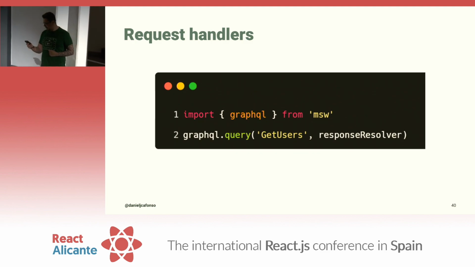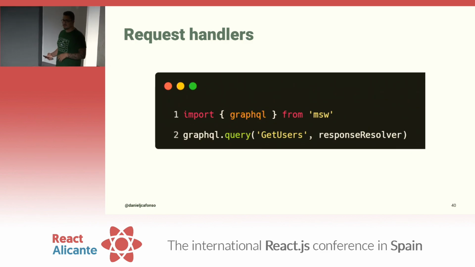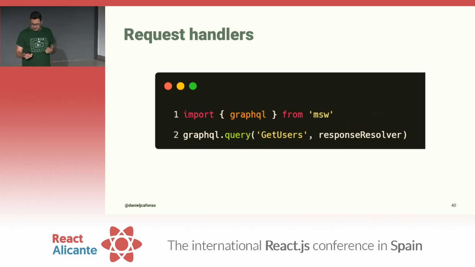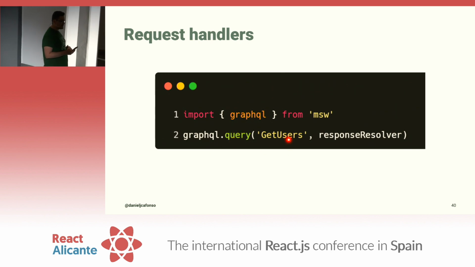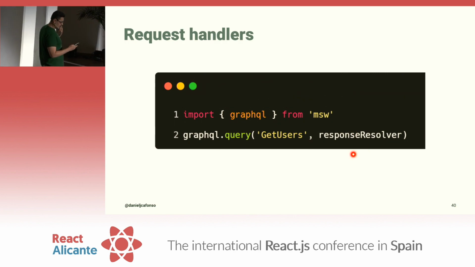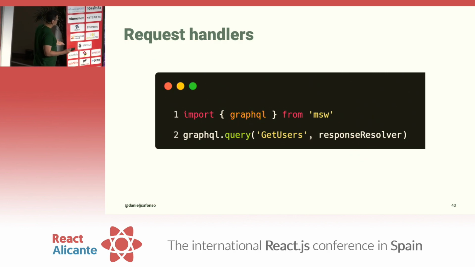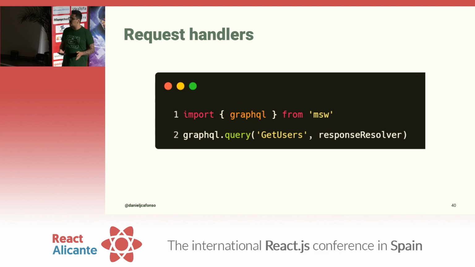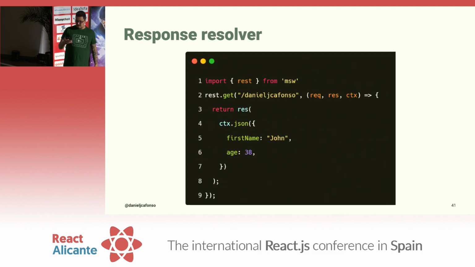What's cool about it is it also works for GraphQL. So you don't need to be only using REST. If you're using GraphQL, you can still try Mock Service Worker as well. So you have your GraphQL imported from here, and you can say, okay, whenever there's a query for GET users, we're going to run and return this response resolver. Pretty much the flow for request handlers, all that you need to know right now.